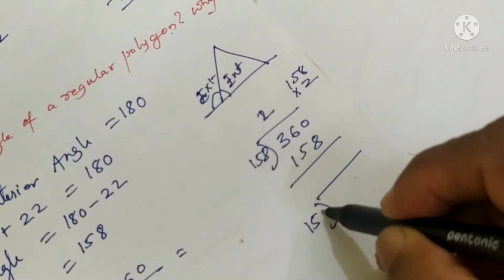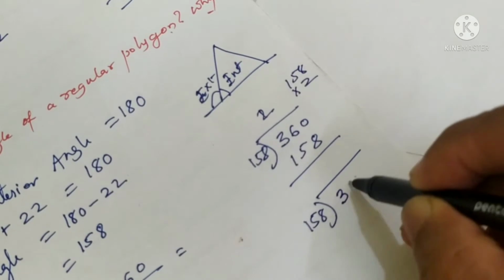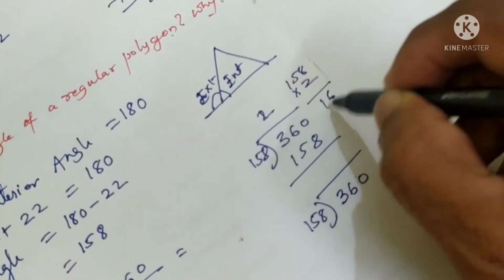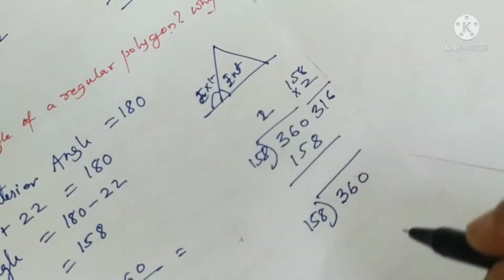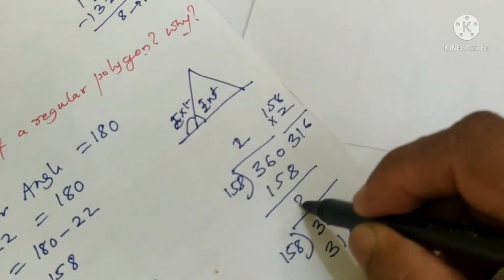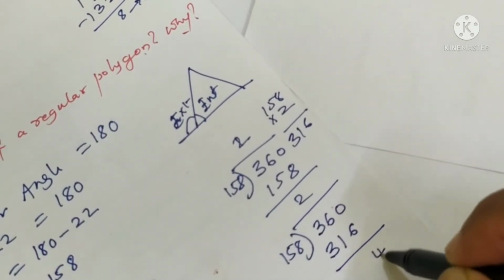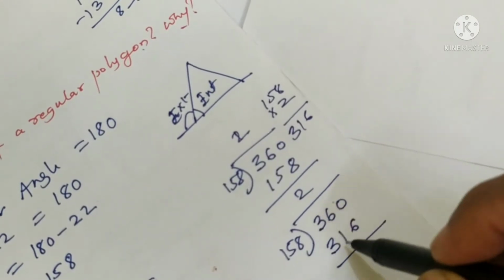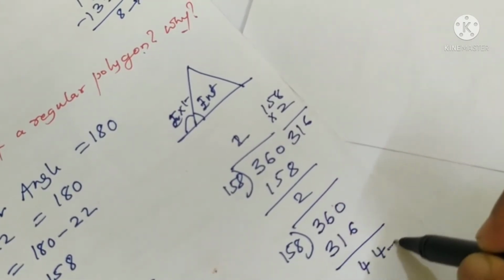158 into 360. 2 8s are 16, 2 5s are 10 plus 1 is 11, 2 1s are 2 plus 1 is 3. So it is 316. Still some number remains. So here there is a remainder.